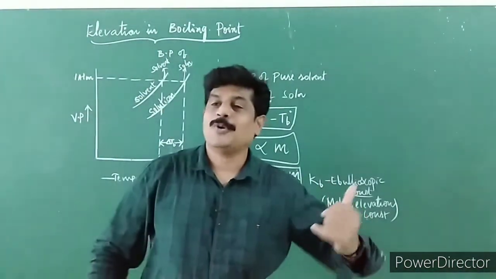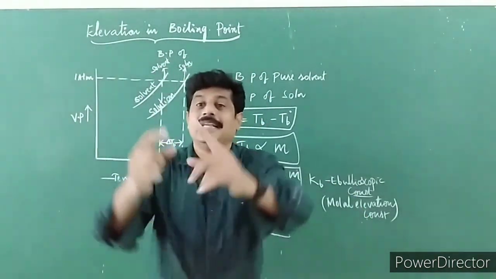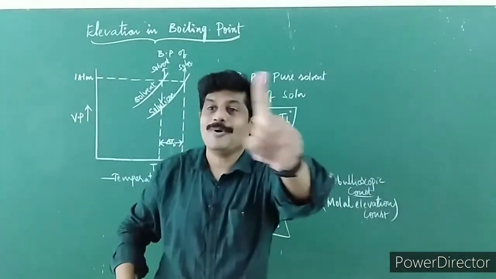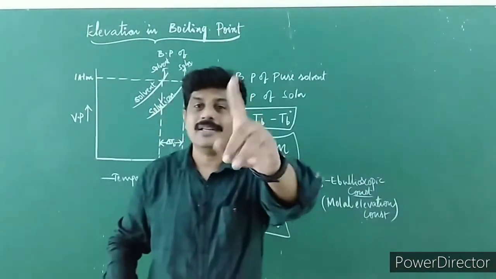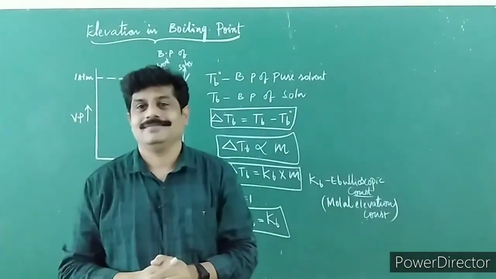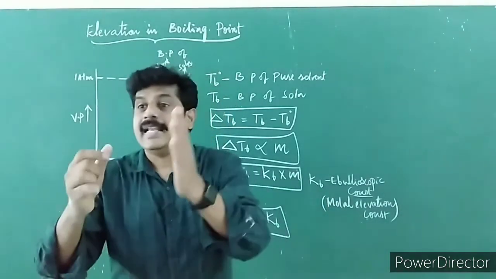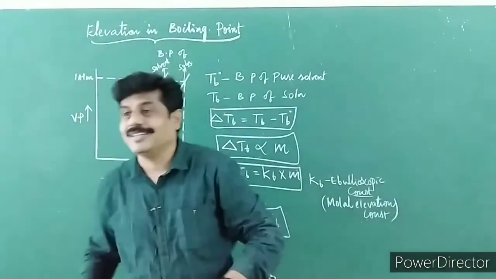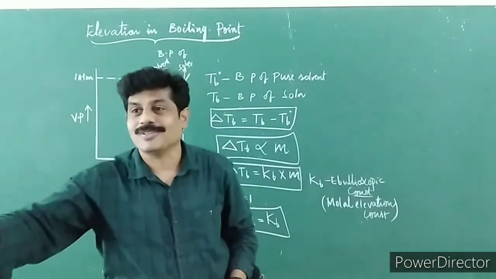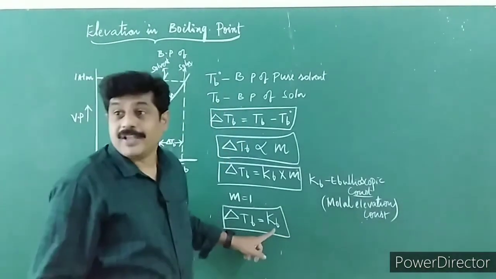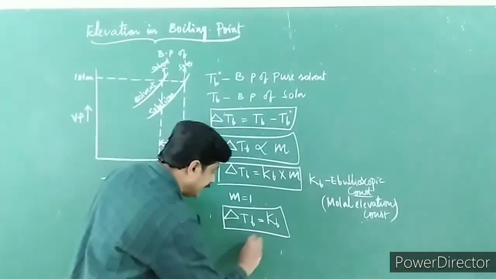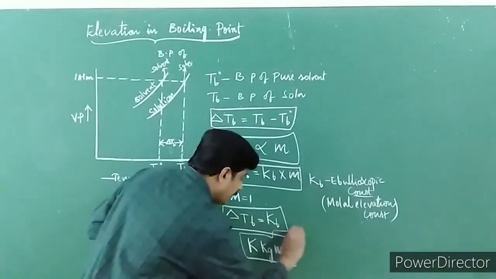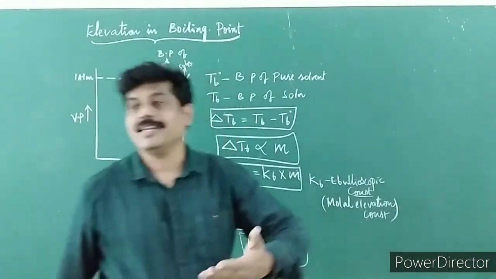Ebullioscopic constant is defined as the elevation in boiling point caused by dissolving 1 mole of a non-volatile solute in 1000 grams or 1 kg of the solvent. Otherwise, the elevation in boiling point for 1 molar concentration of solution is called ebullioscopic constant. Remember, the unit of ebullioscopic constant is very important: Kelvin kg per mole. This you need to remember, because you are going to solve some numericals later.